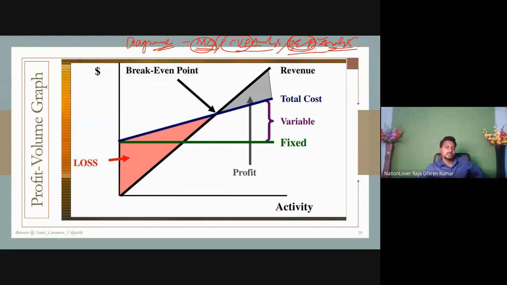See, now I will make you understand. You already know the marginal cost and CVP. CVP means cost volume profit, but we are already discussing the CVP analysis, cost volume profit analysis.